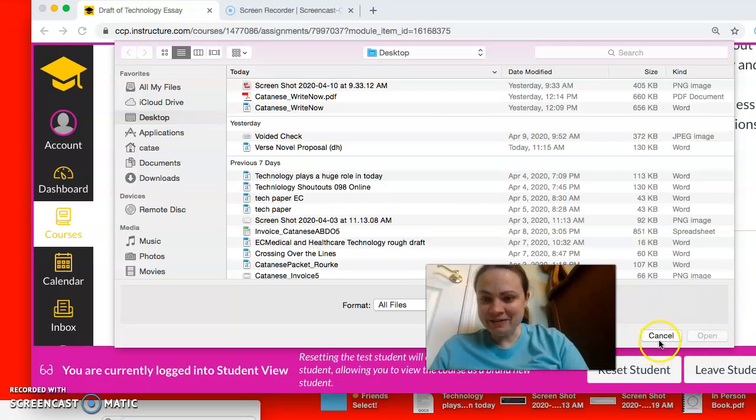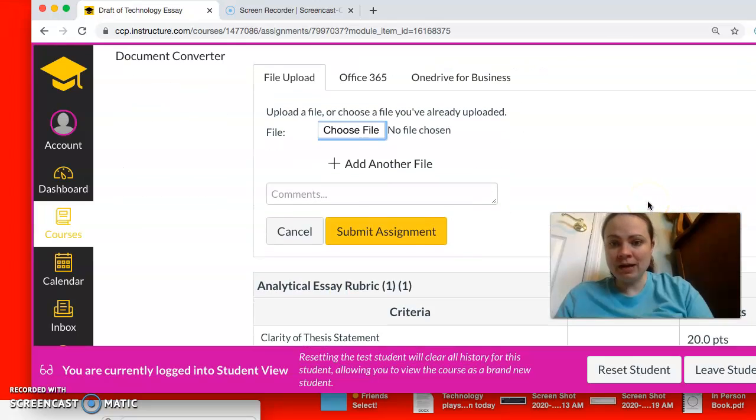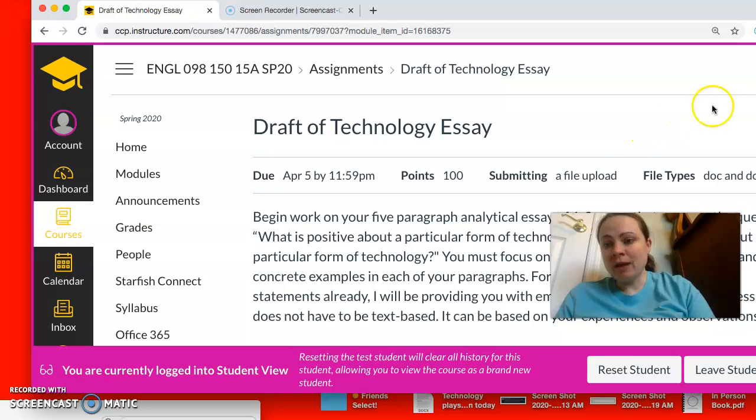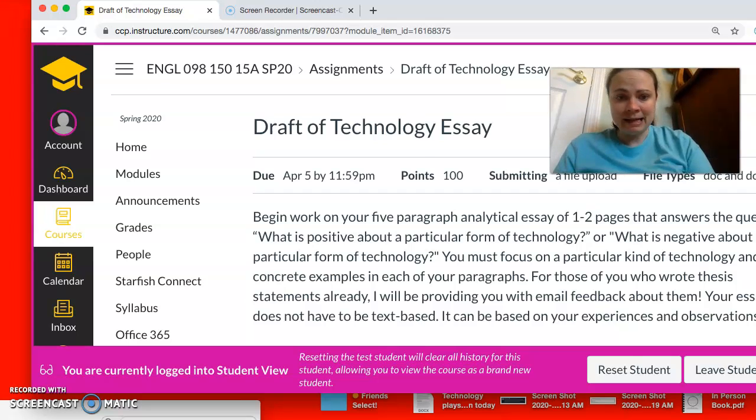Okay, the file will open, and you're going to scroll down and click submit assignment. Once you do that, you'll see right up here a check mark that shows that you've submitted the assignment. So that's how to submit it. That's the technical angle of things.